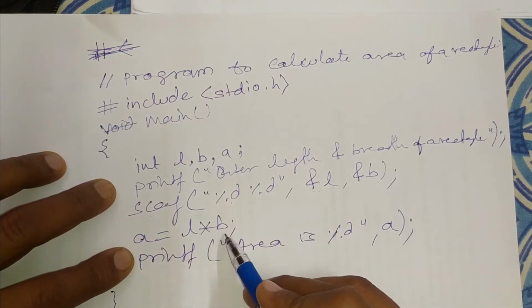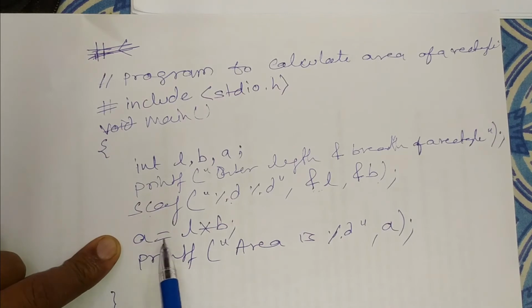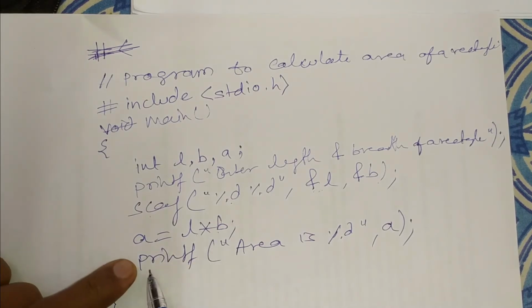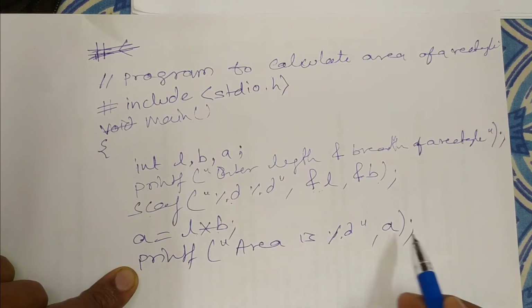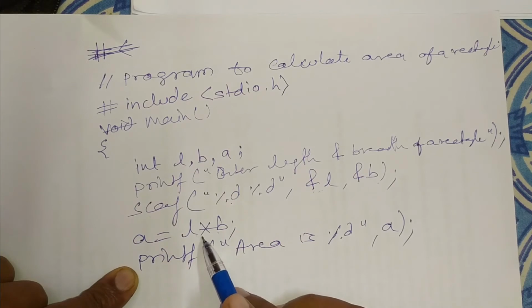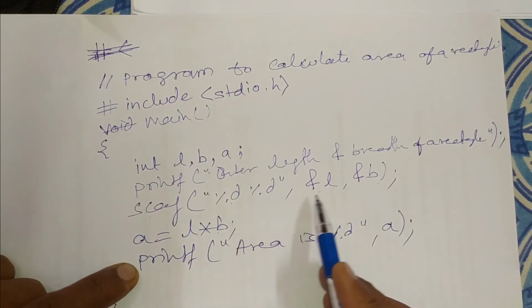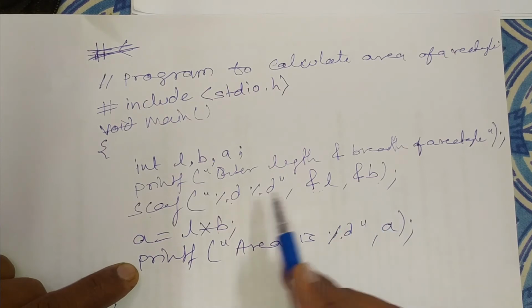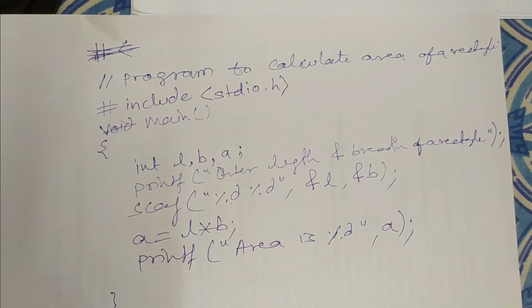Then we write our procedure or calculation. What we have to do is write A is equals to L into B. Next, printf "area is %d", and whatever the value of A is, that will be printed here. So if we have given length 2, breadth 5, the area becomes 10, so it will print area is 10. We have closed the program.